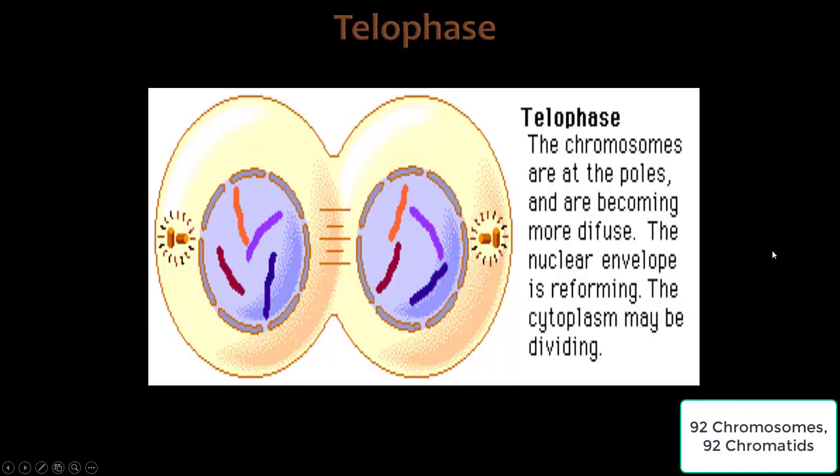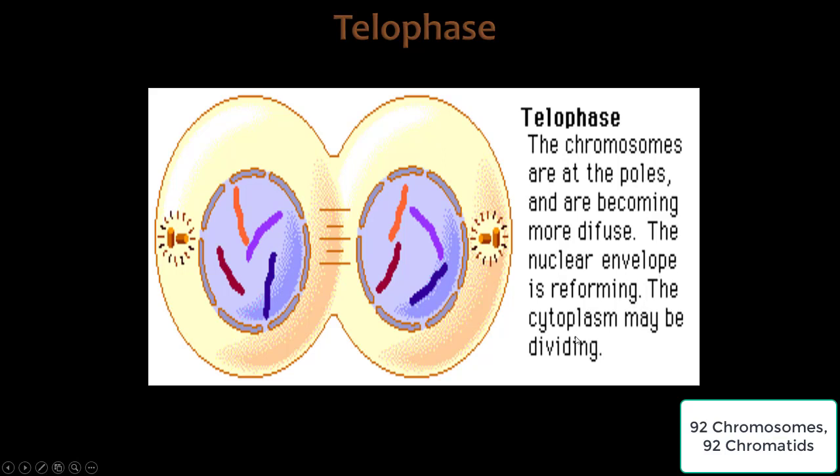Next we move to telophase, and in telophase the chromosomes are at the poles and are becoming more diffuse. And what do we mean by diffuse? We mean that they are actually separating apart. If you notice in prophase, metaphase, and anaphase, they're becoming condensed and tightly packed. Well, if you look in telophase, they're actually separating apart from each other. And then it says the nuclear envelope is reforming. So if you take a look, here's that nuclear envelope forming back around our chromosomes.